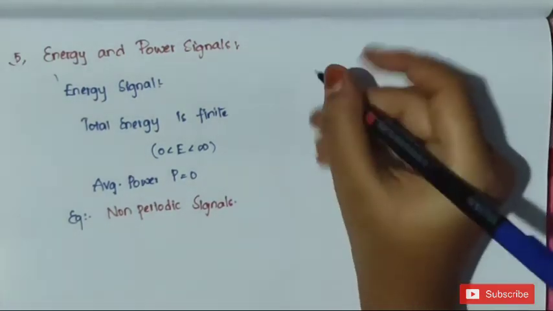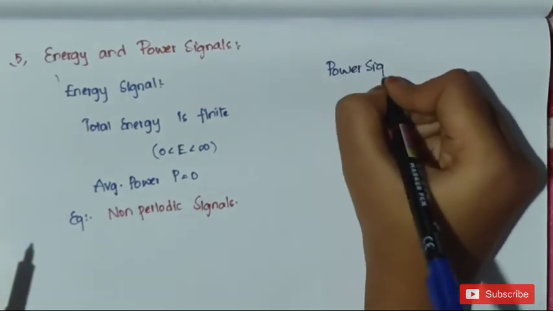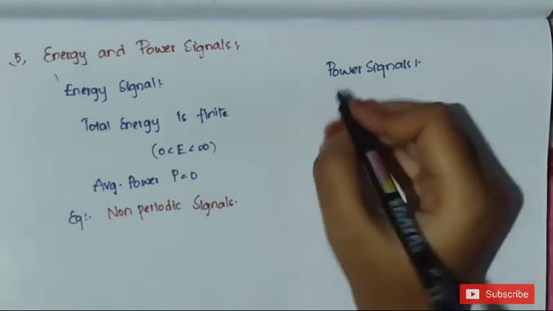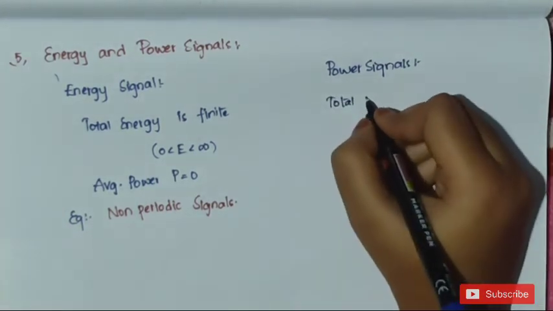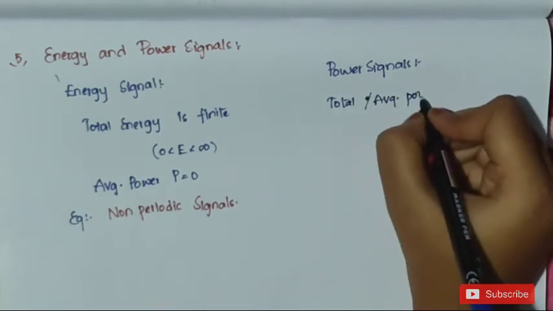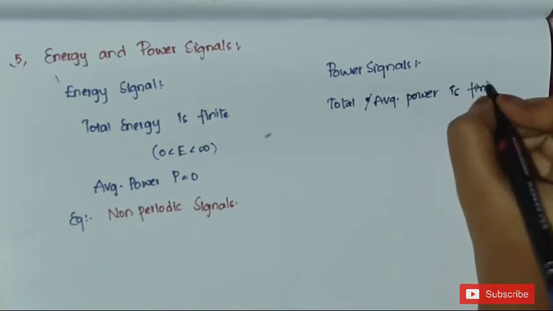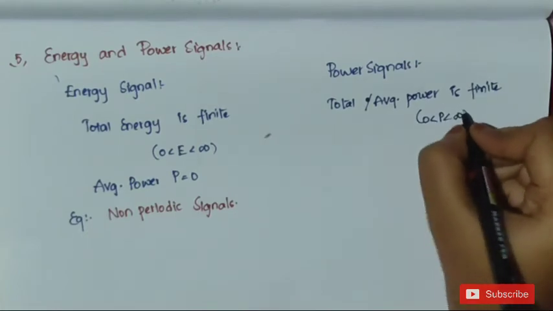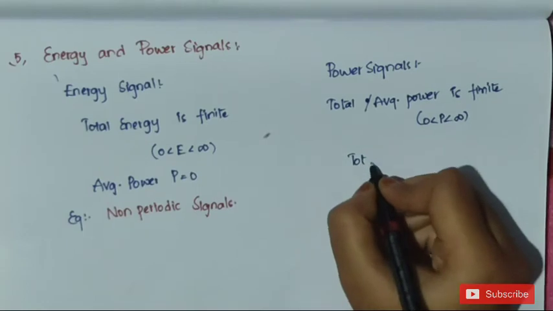Next classification is power signals. A signal is said to be a power signal if its total or average power is finite. It means the value of P lies between 0 and infinity and its total energy is infinite.